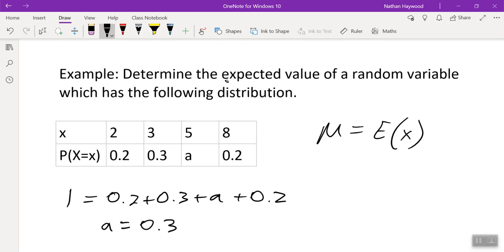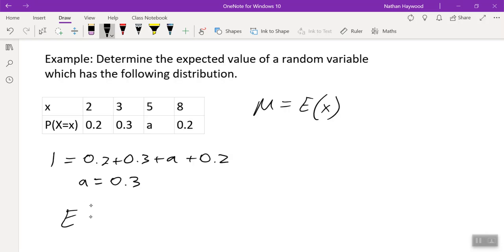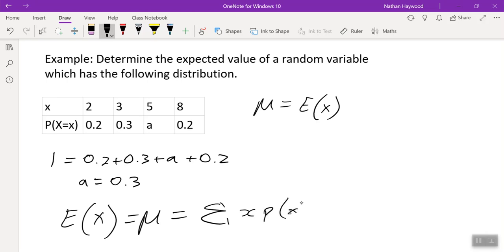Now it wants us to find the expected value of the random variable, and I've just chosen red cars. Look at the formula. Does anyone remember what the formula was? The sum of x times p of x, and I used little p x. That's on the formula sheet. In other words, the capital X is equal to the little x. So I'm summing all of these times their probability.